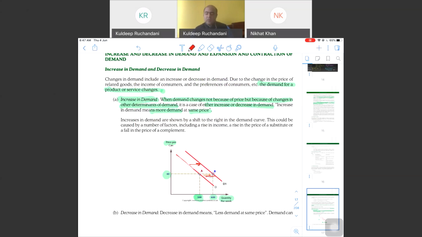This is what we call increase in demand. But let's say if it would have been a case of price reducing to 50 and then quantity demanded increases, it will appear on the same graph only.